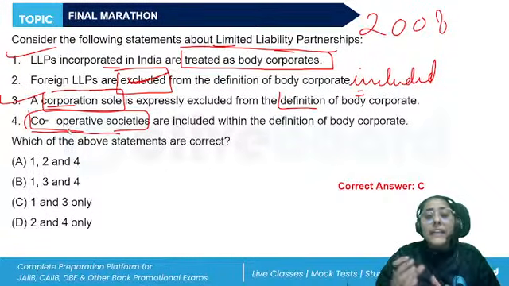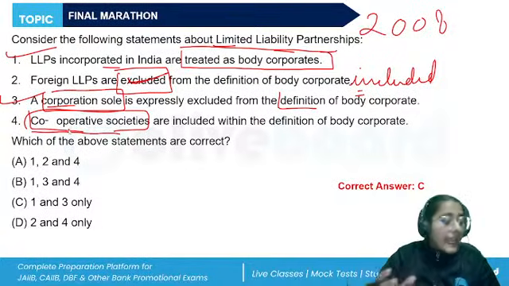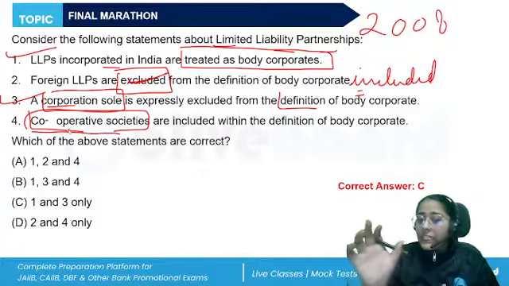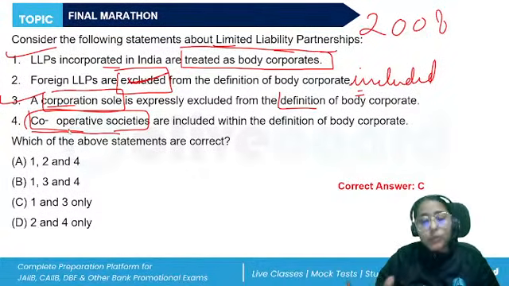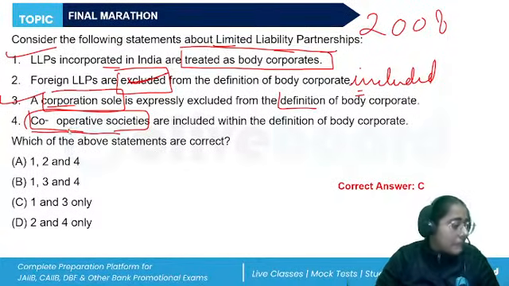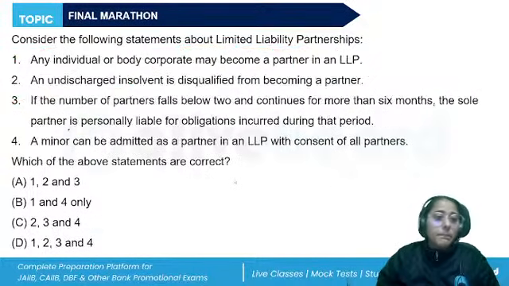What is a body corporate? It means it has its existence separate from the partners of the firm. It has certain characteristics similar to those of a company constituted under the Companies Act. It has perpetual succession. Even if all the partners leave, the LLP will still continue with the same mutual liabilities of the leftover partners, and any change in the partners will not affect the existence, rights, or liabilities of the LLP. That is why there are some characteristics of a partnership and others of a company.